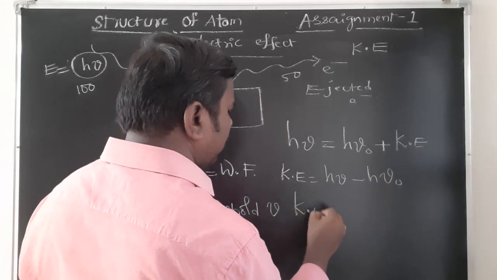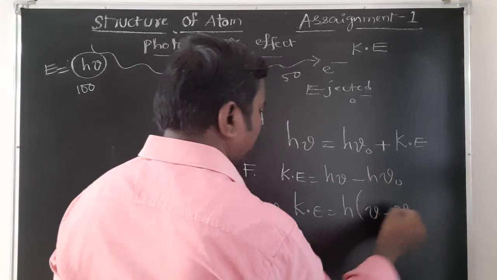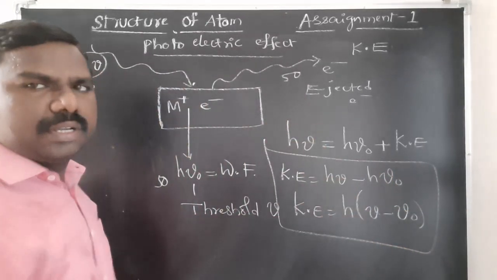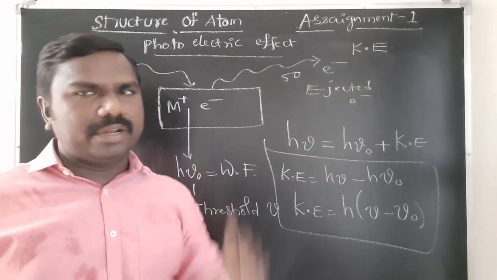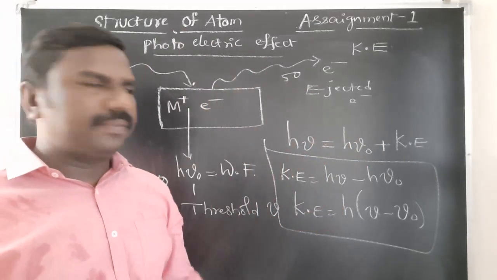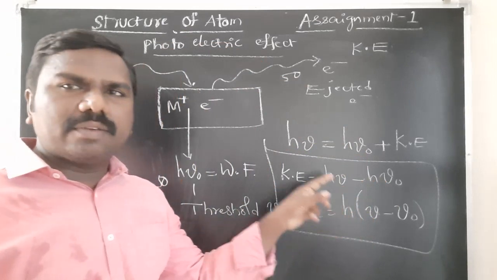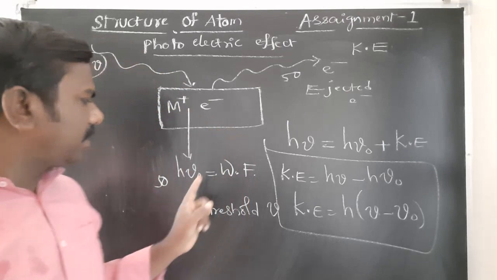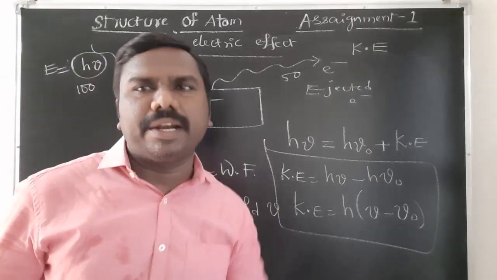Simply, kinetic energy is equal to hν minus hν₀. It is the formula, students. KE means the kinetic energy of an ejected electron. hν is the energy of the incident radiation. hν₀ is the work function. ν is the frequency of the incident radiation. ν₀ is the threshold frequency required to eject the electron.